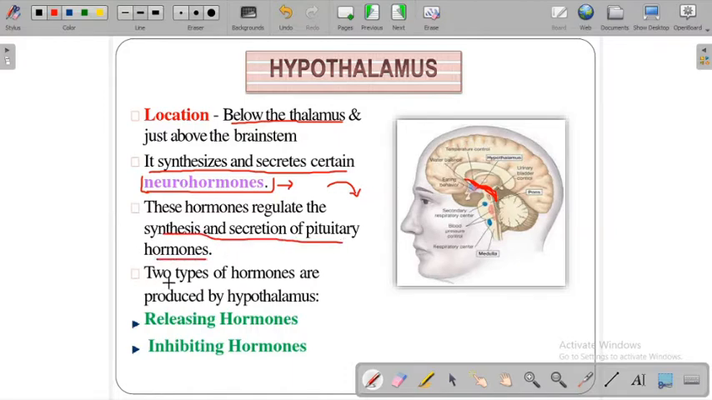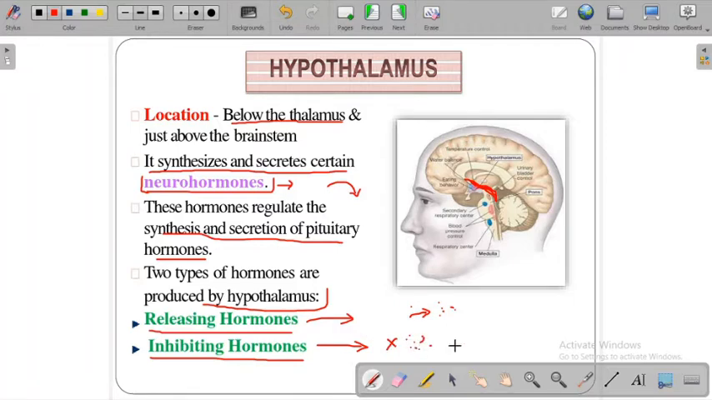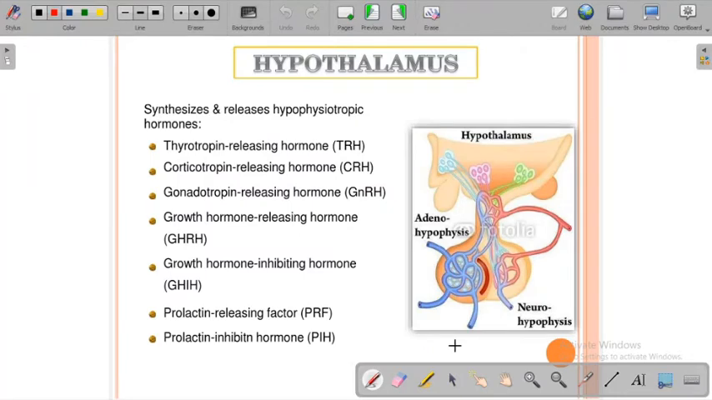Like I said, there are two types of hormones produced by the hypothalamus. Remember these two: releasing hormone and inhibiting hormone. Releasing hormones means what? It tells other glands to release something, to secrete some messenger molecule, right? And inhibition means what? It tells other glands to stop the production of that particular hormone or hormone component. So what exactly does it synthesize and release?